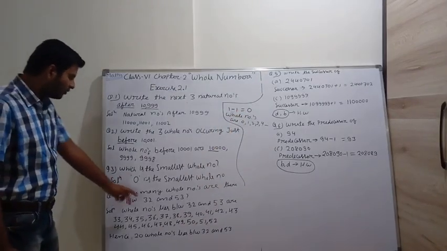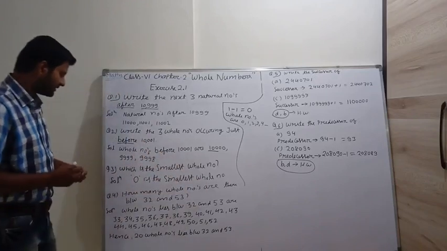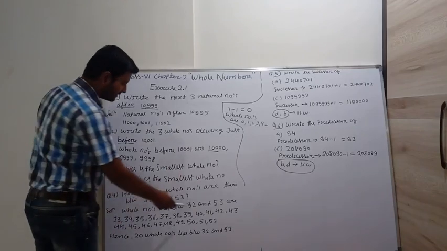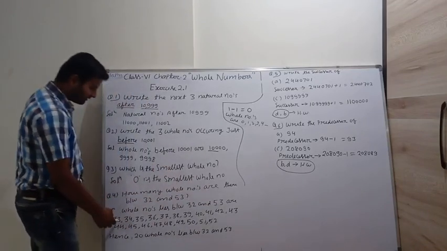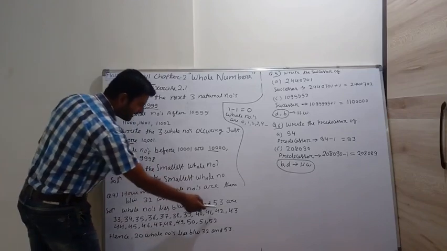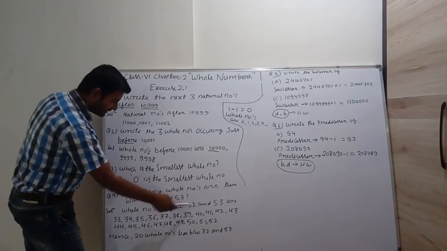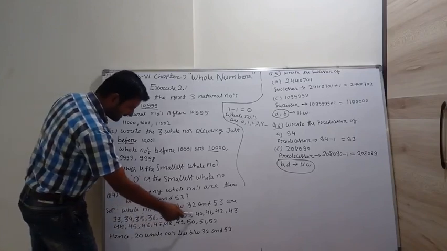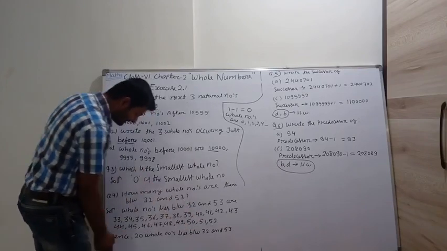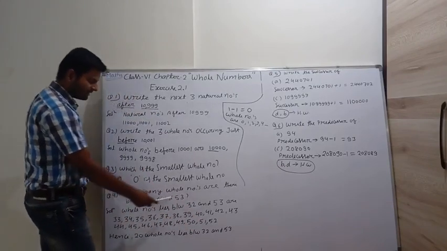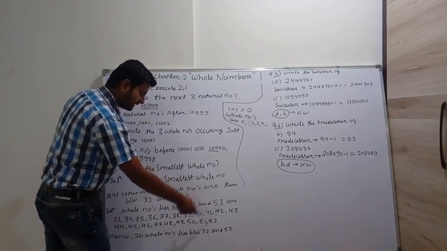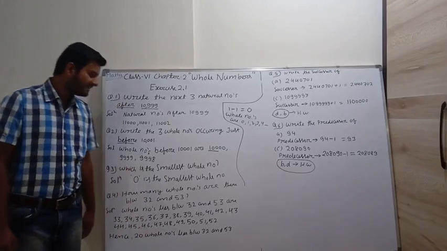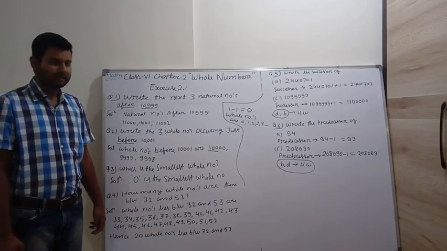Now how many whole numbers are there between 32 and 53? This is our question 4. These are the numbers between 32 and 53. So after 32 what do we write? 33, 34, 35, 36 and so on, up to 52. So these are 20 whole numbers lying between 32 and 53. Hence, 20 whole numbers lie between 32 and 53.